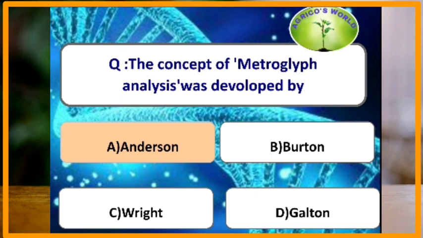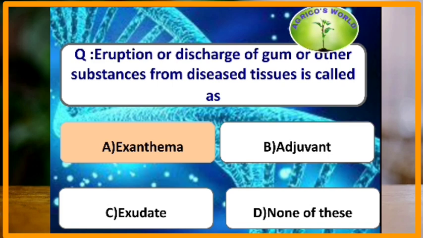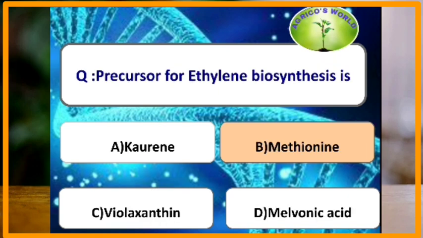The concept of metroglyph analysis was developed by Anderson. DNA can be denatured by heating at a temperature of 94 degrees centigrade. Eruption or discharge of gum or other substances from diseased tissue is called exudation. Nuclear polyhedrosis virus is the most effective for the control of Helicoverpa armigera.